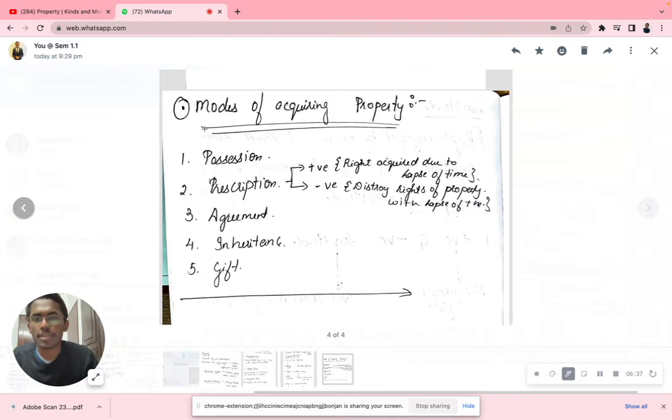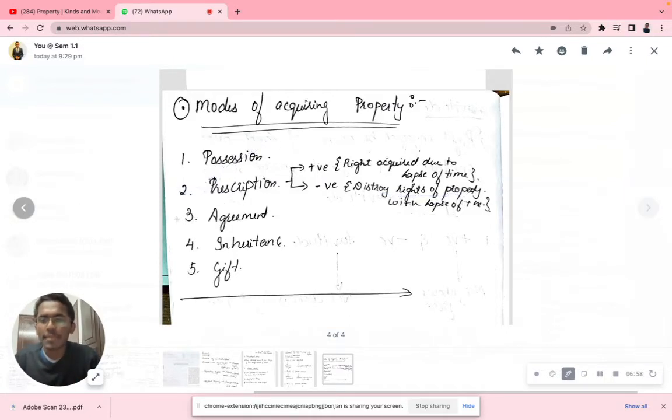Second is called prescription. Prescription has two kinds: positive and negative prescription. Positive prescription means a right acquired due to lapse of time. Negative prescription means destroying rights of a property with lapse of time. I'll be explaining it to you, no worries.